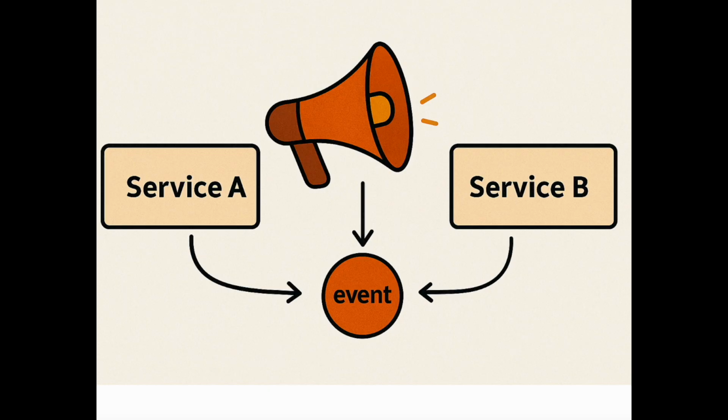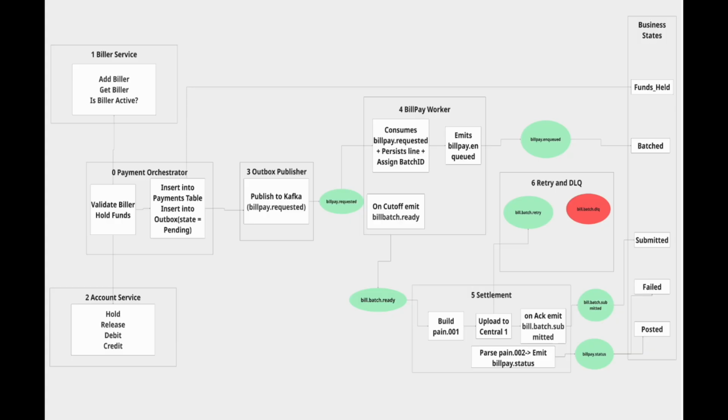This gives us all the good stuff. We can scale each service independently. We can retry work without making the customer wait. We keep the customer experience smooth while the back office fights its own battles. And of course, we maintain the illusion that everything is perfectly coordinated because we are a real bank, a serious one. Now, let's walk through each service and look at how they send and consume these events across the system.